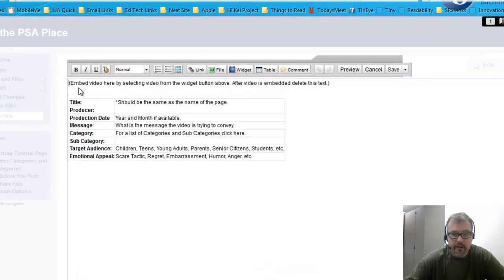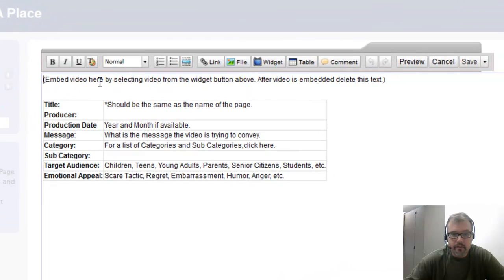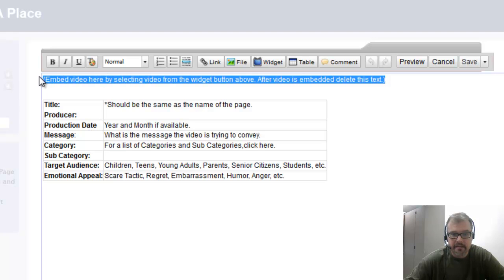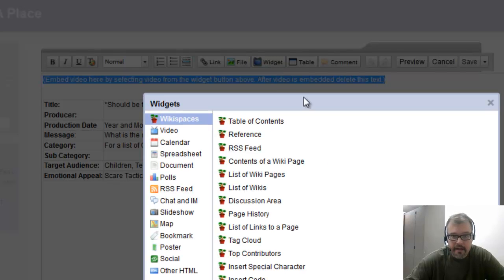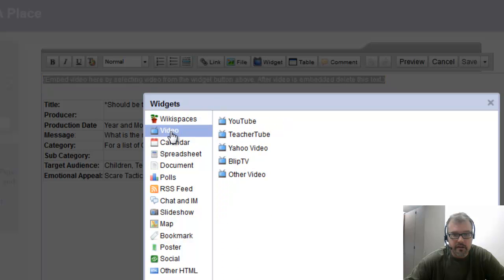Now, first off, right here, you see Embed Video here by selecting Video from the widget button above. After video is embedded, delete this text. So I'm actually going to start by highlighting this text and putting my video right on top of it. The widget button is right here on my Edit toolbar. So I'm going to choose the widget button, and I have a bunch of options. Because I'm going to be embedding a video in my widget selection, I'm going to click Video.